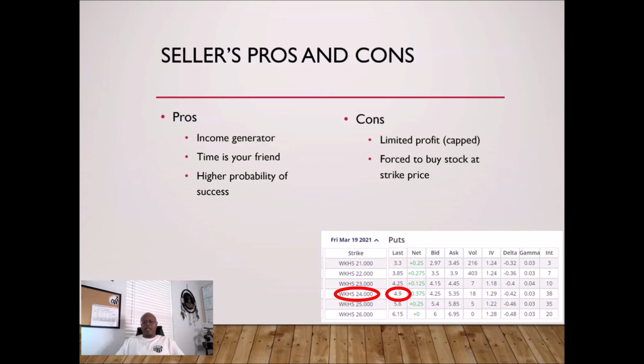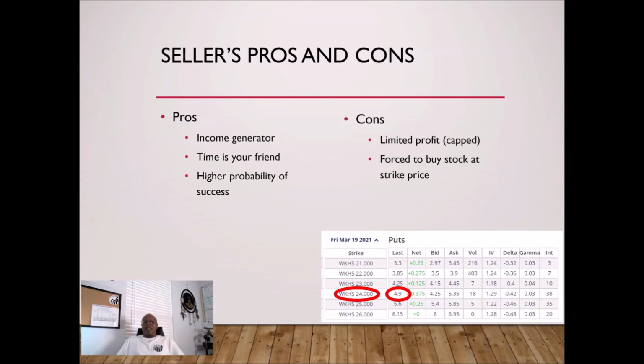And the reason why is because if the stock stays the same at $24 at the end of March, or on the 19th of March, if it stays at $24 or higher than $24, the seller wins. The option will expire worthless, and the seller doesn't have to buy it. They don't have to buy it. That $490 is theirs regardless.